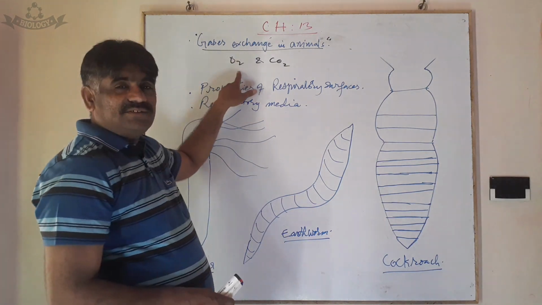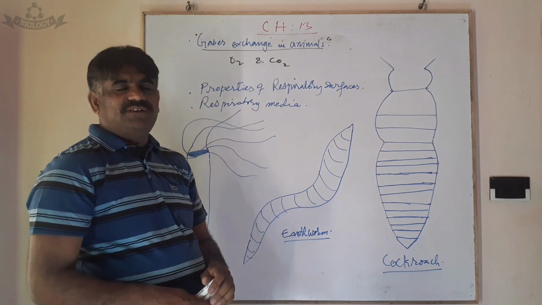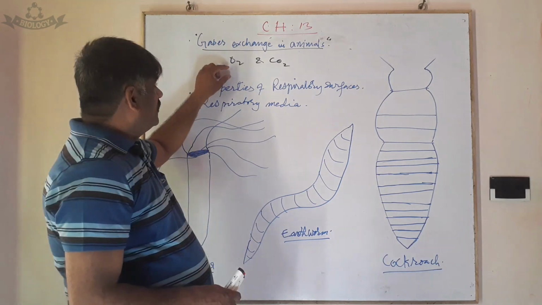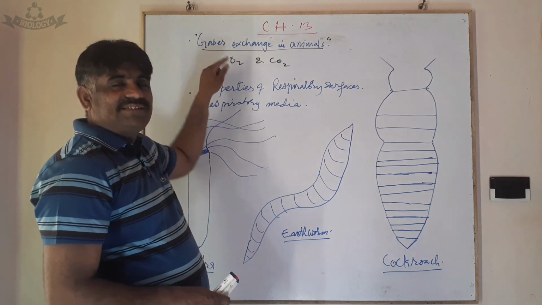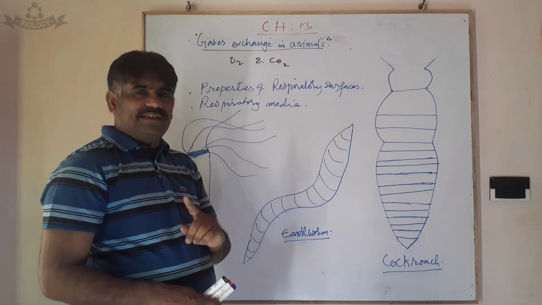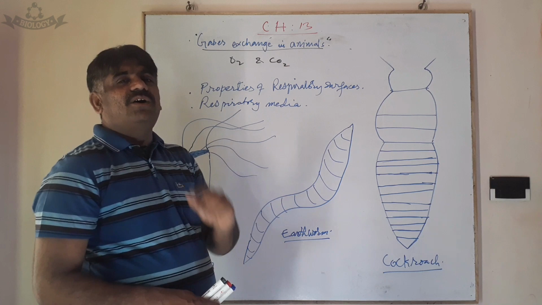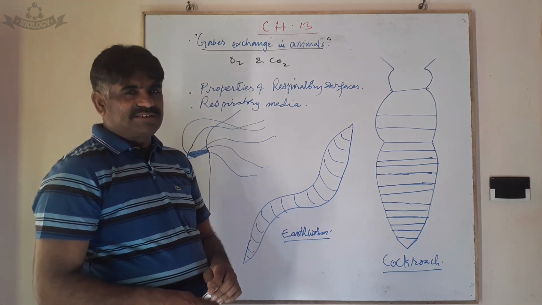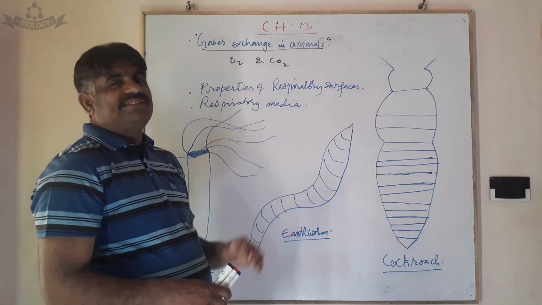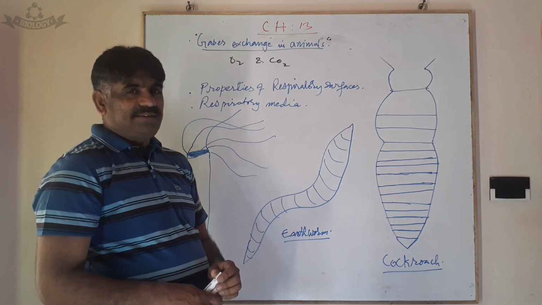They are exchanged through a process of diffusion. Oxygen is taken by the animals and carbon dioxide is given out by the animals. Why is oxygen taken by the animals?